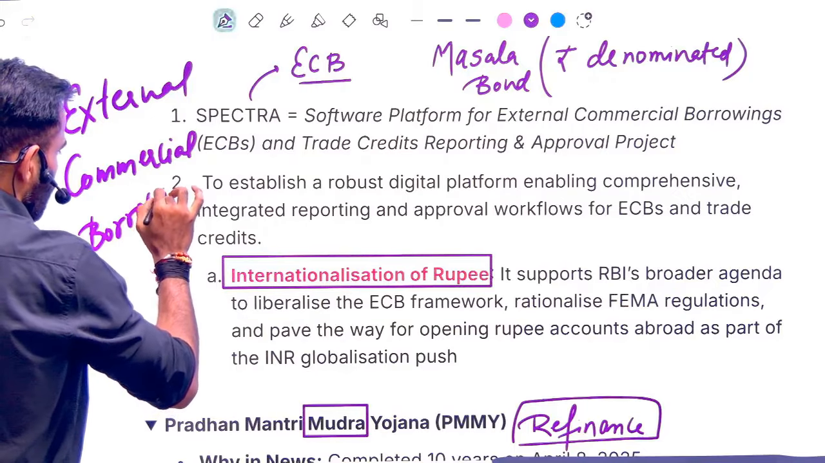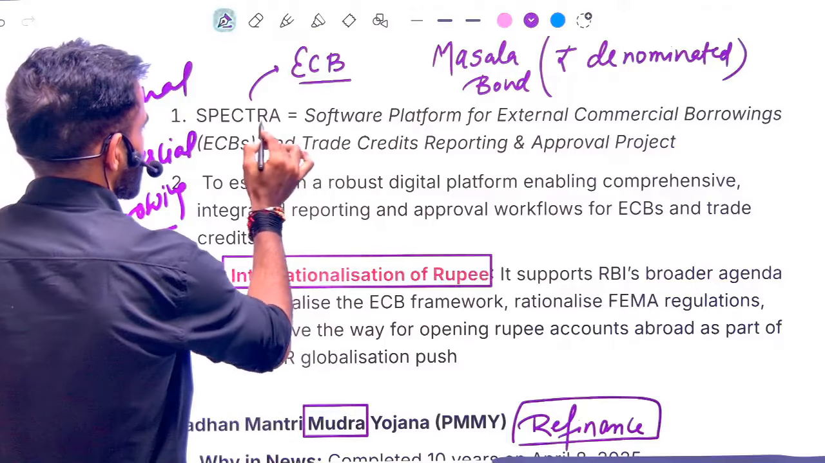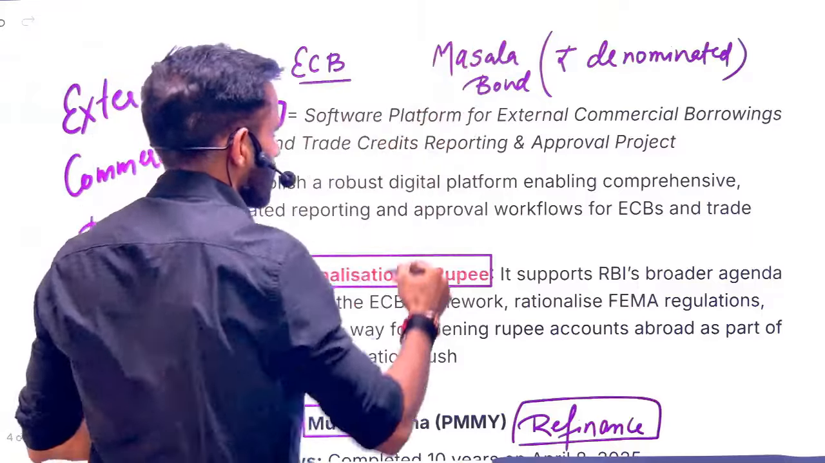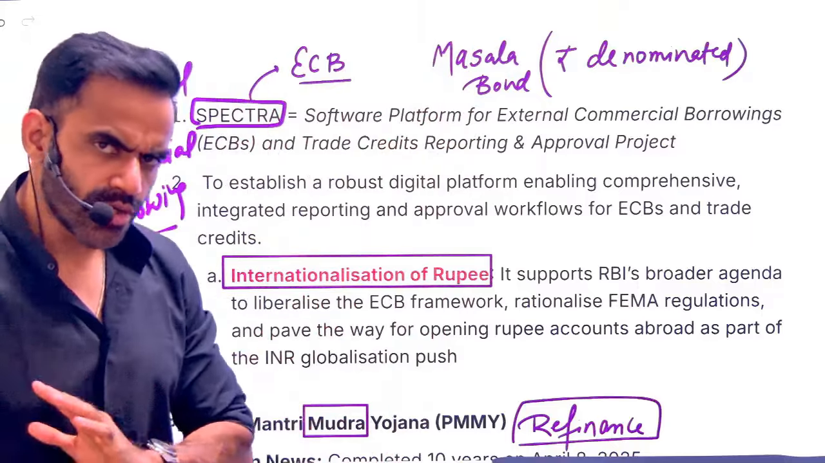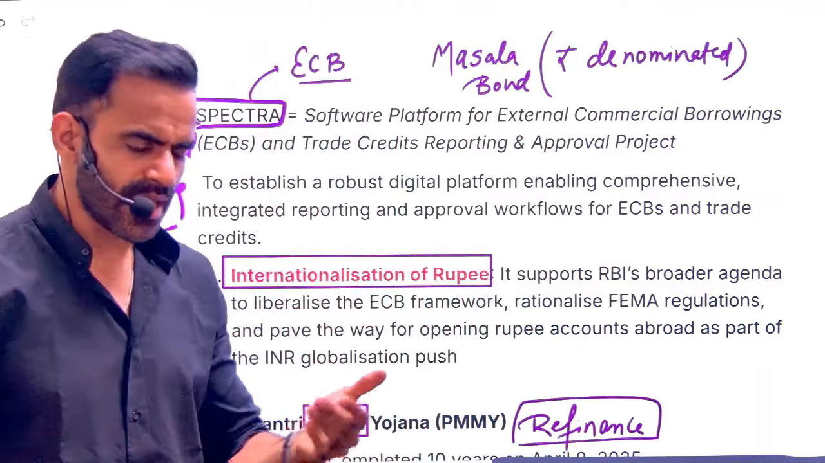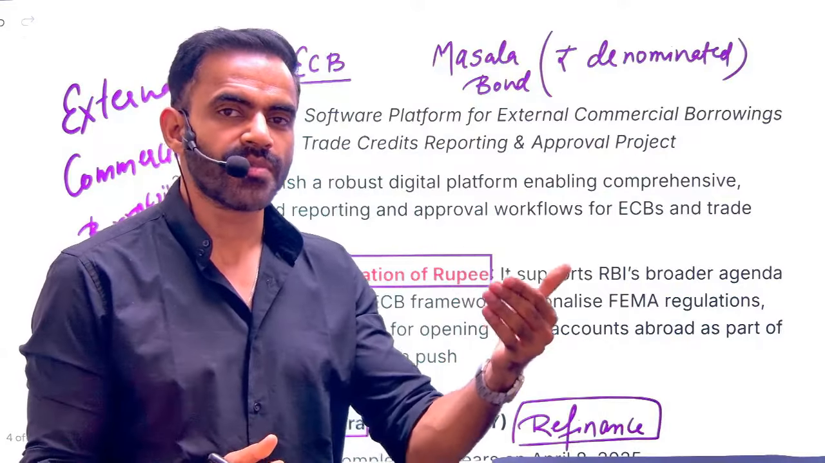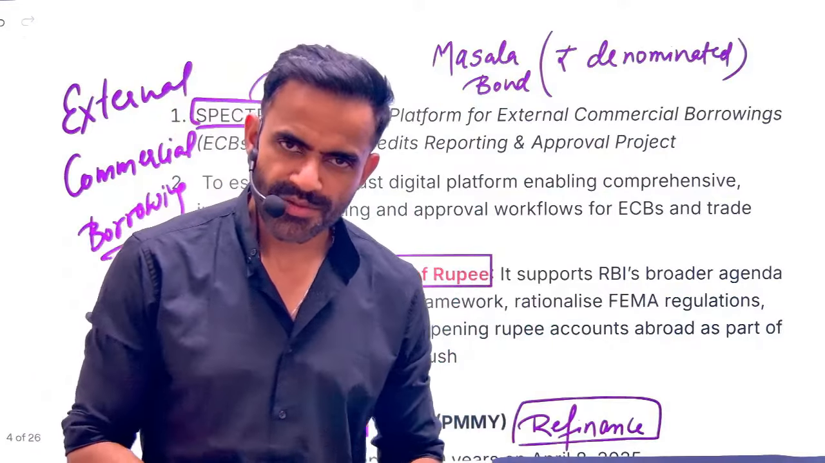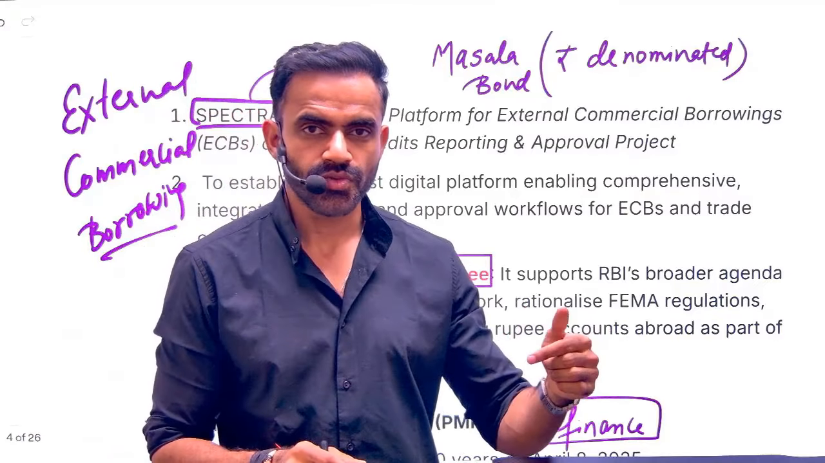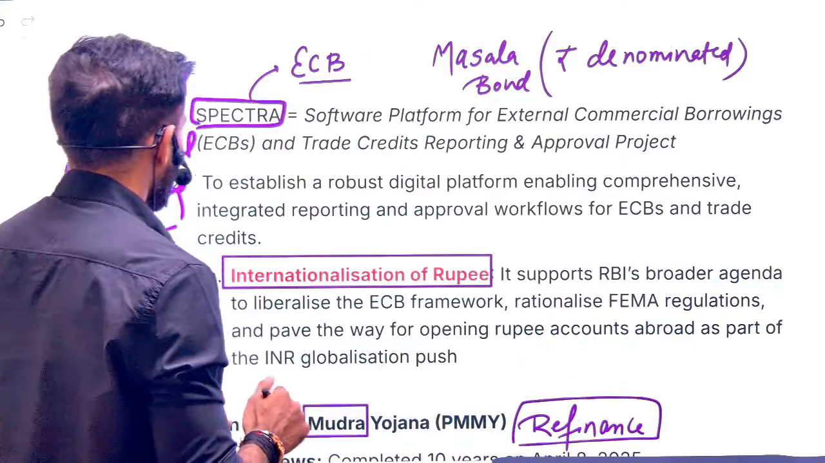Now, to regulate this entire process, this project Spectra has been launched. So just remember that Spectra is related to ECB. Now let me explain its full form also. You need not mug up the full form. Just remember Spectra is related to ECB. What is ECB? A business community from India is borrowing money from outside. Why are they borrowing money from outside? Can't they get loans from India? Of course they can. But from outside, usually the interest rate is cheaper. So that's why.